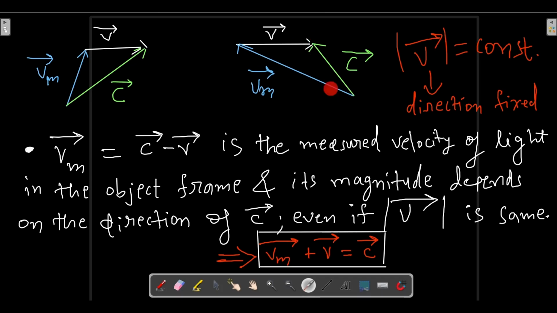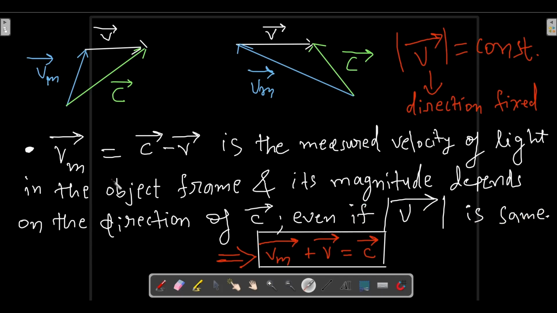If c is in a third direction, then Vm will again be different. So the measured velocity of light in the object frame, its magnitude will depend on the direction of the c vector, even if the v vector has a constant magnitude and a fixed direction. That is the meaning.